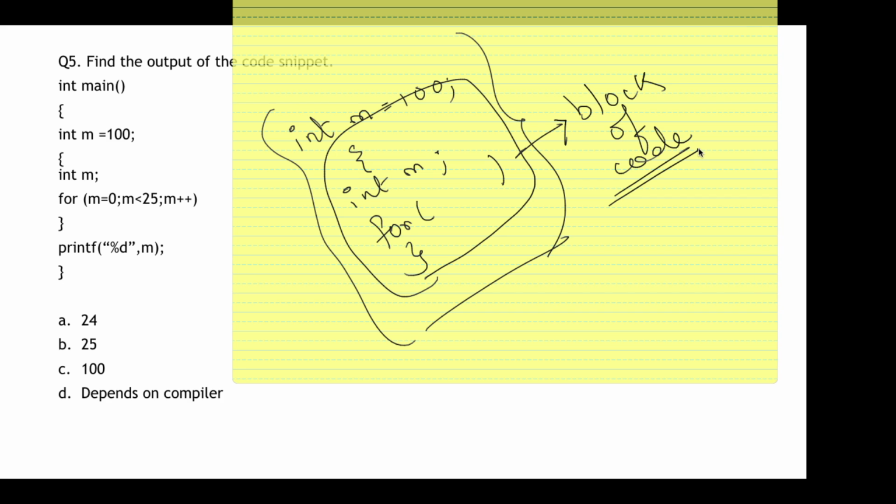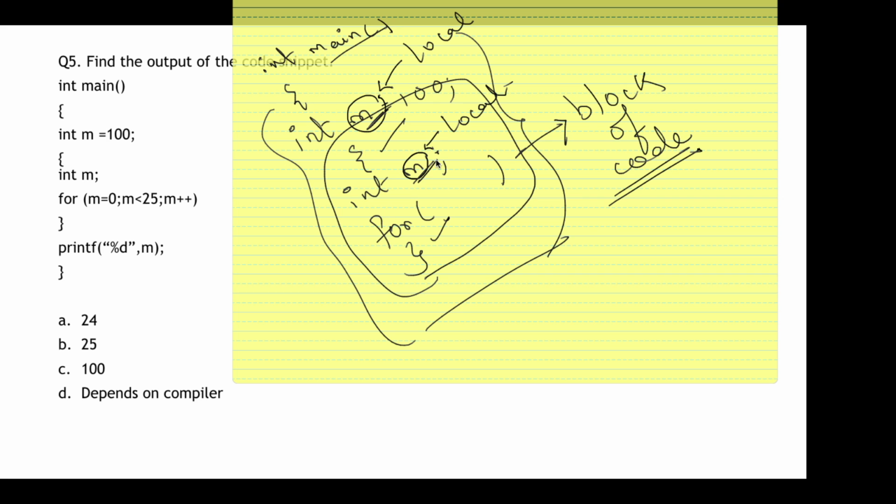Sometimes in the options you get that it is a compilation error, and many of us see this and say yes, it is a compilation error, but no, it's not a compilation error. This is correct code. This is known as a block. Now you see this has been written within the main function, and it is asking us to find the output. I have declared a local variable m. Now within this block I have again declared another local variable m. So what will happen? Will this m's value be overwritten?